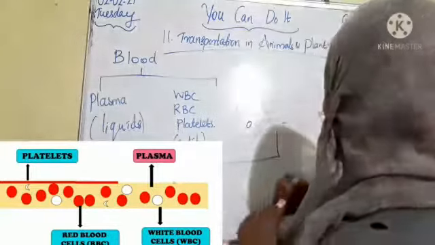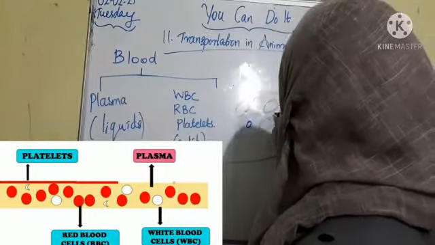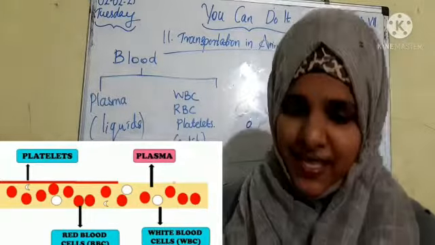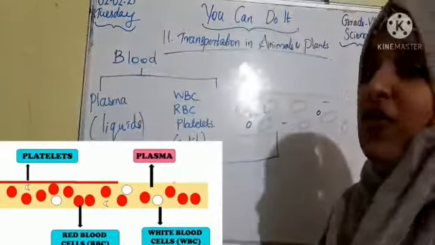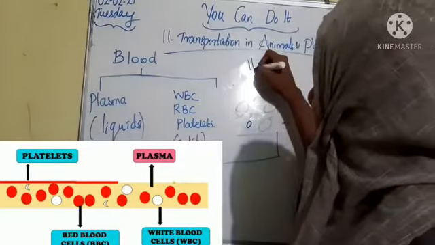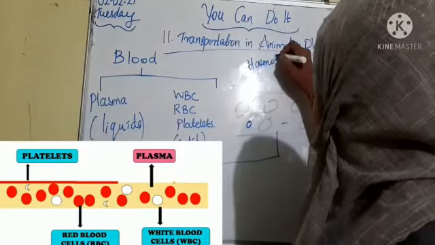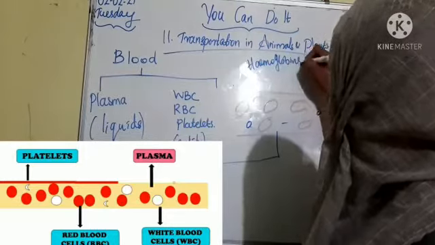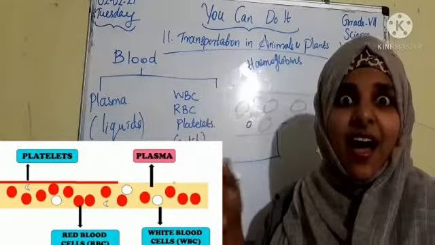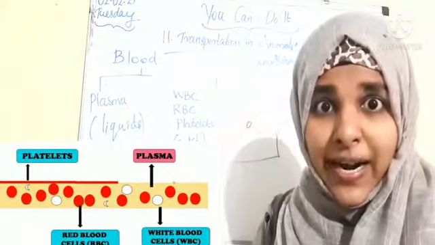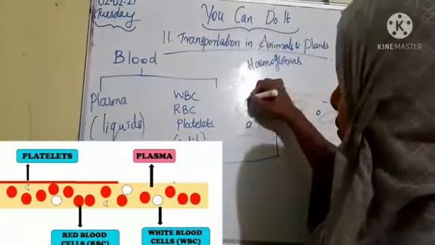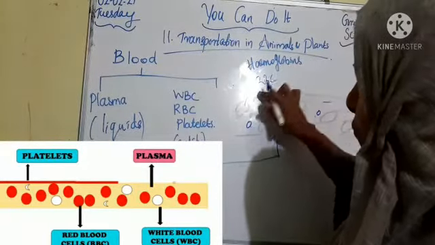Look at the diagram students. You can see this spherical shape we call RBC. Why does it appear red? Because of a red pigment, hemoglobin. Hemoglobin is present inside the RBC or red blood cell. Clear, all of you?